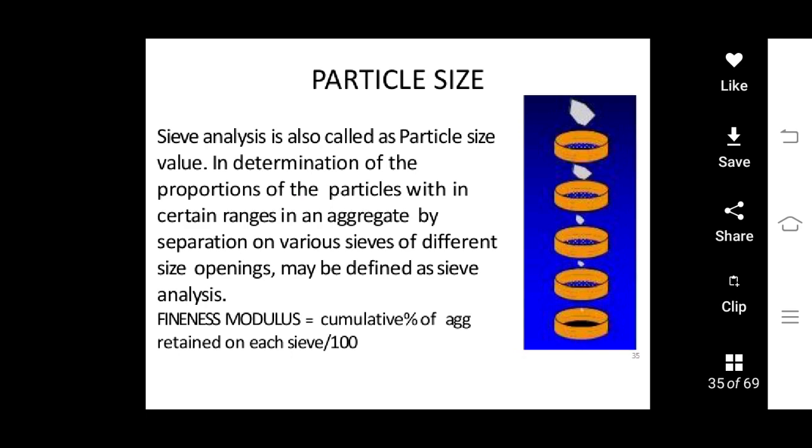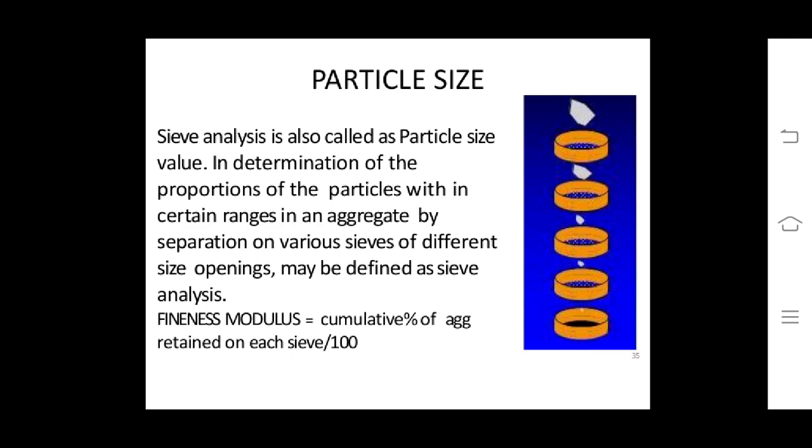These sieves have IS standards and have a size range from 80 mm, 40 mm, 20 mm, 13.6 mm to 150 micron. From this sieve analysis, we find the fineness modulus.